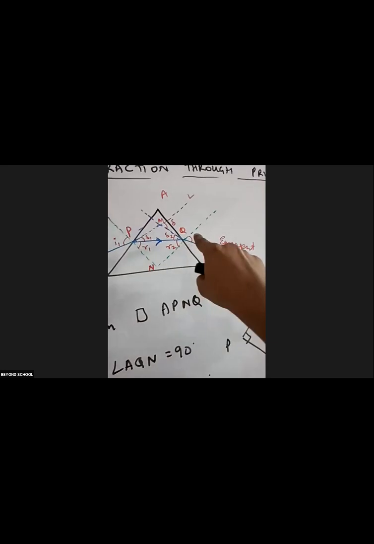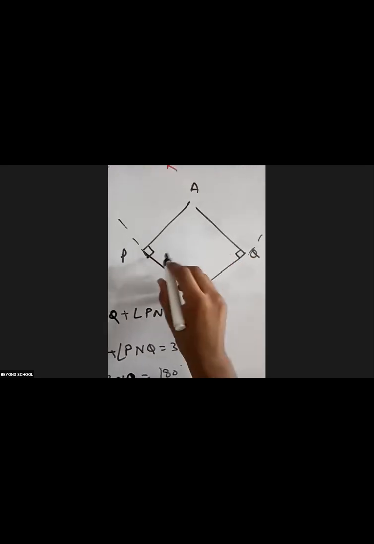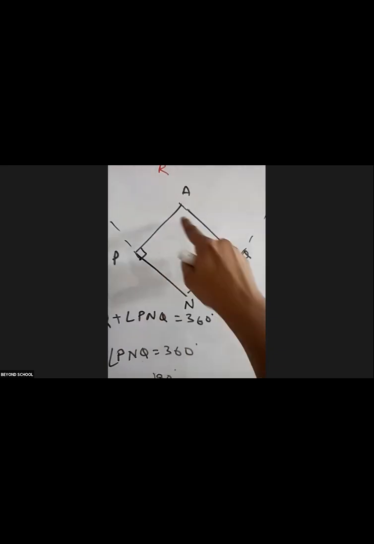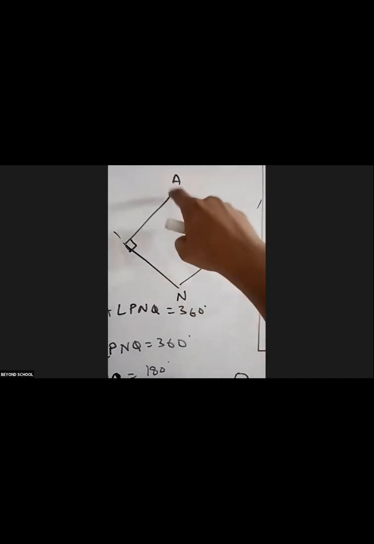Now I'm taking quadrilateral APNQ. See, APNQ is A, P, N and Q. Clear? Now AP and AQ are perpendicular because here you had this normal, NQ, and this was normal to the prism, right? So this and this will be 90 degrees. This is equal to this is equal to 90 degrees. So I can say this angle plus this angle will also be 90 degrees because the sum of all angles of a quadrilateral is 360. If these two are 180, then these two should also add up to 180.